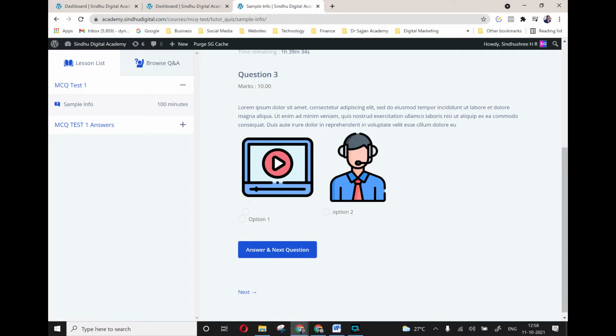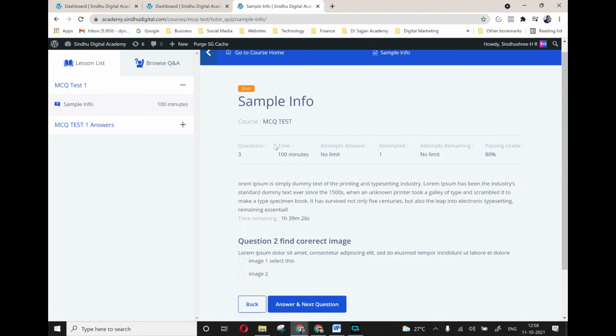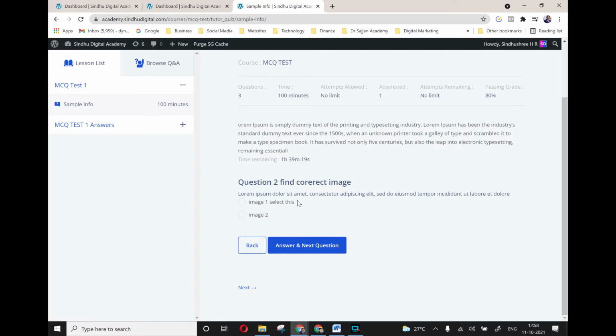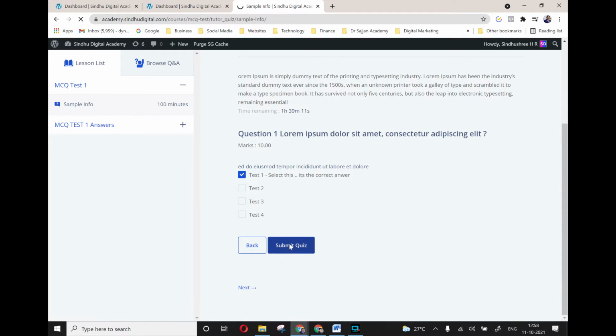This is a question. This is a description of the question. The question has option 1, option 2. Something has happened. That's okay, that's an error. We can rectify that later. And then you have the second question, MCQ test, info 2. Then you have the second question where I'm going to answer this. Select this. Then you have the third question, order it, and submit.